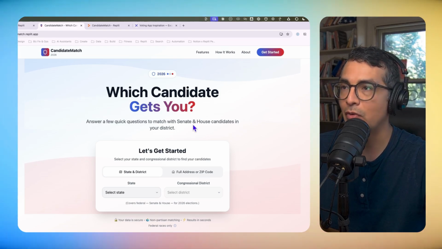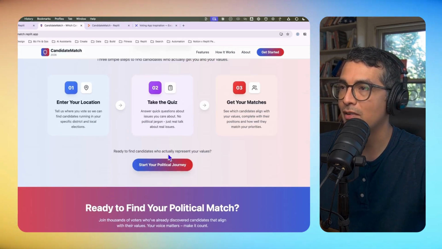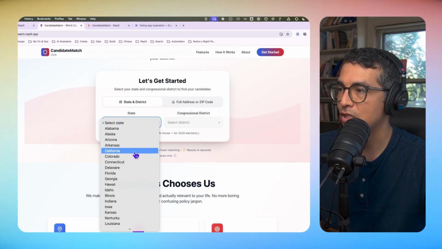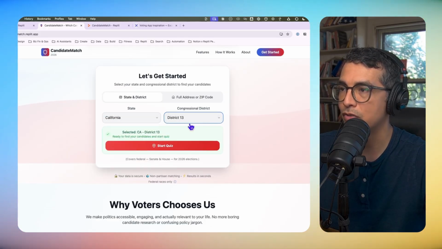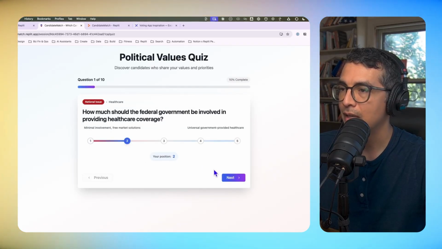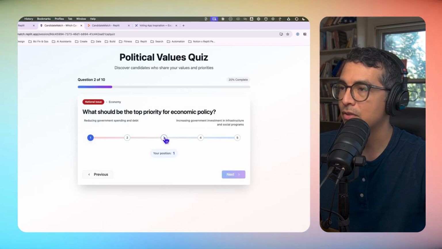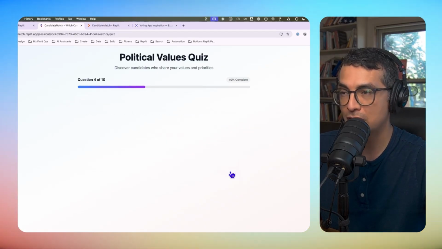This is going to be an easy way to do that in a quiz-like form that's going to be fun and low effort. So you can walk to this landing page and we can kick things off by selecting a district that we're interested in. So here, let's go California District 13, and we're going to start the quiz. We're going to answer a couple of questions. It's just 10 general questions.